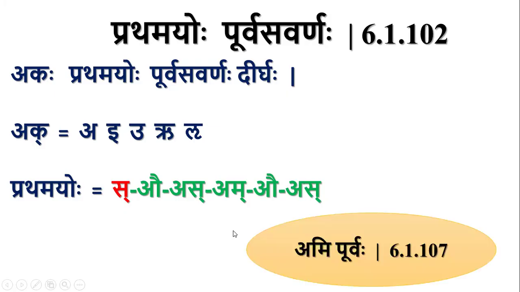Again, we have one sutra, ami purvaha 6.1.107, which we are going to study today only. This sutra blocks pratamayo purva savarnaha in the case of am also. So this sutra is applicable to au, jas, auT, shas. For these four supratyayas, pratamayo purva savarnaha is applicable.